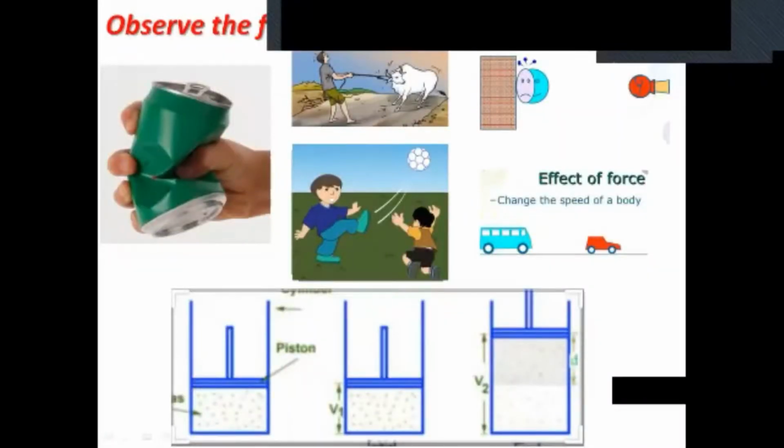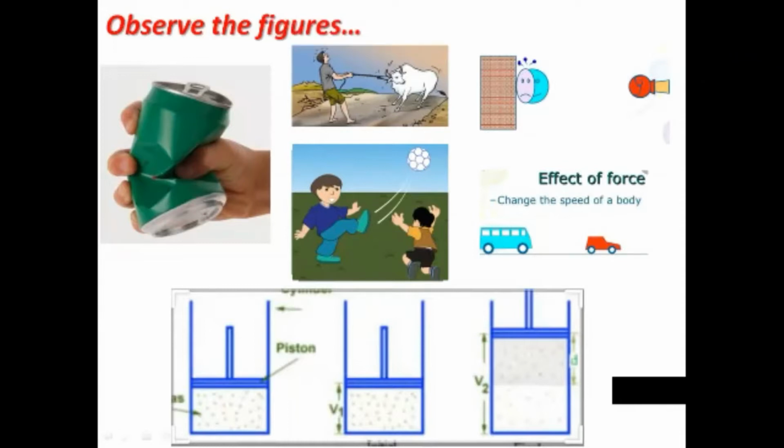So observe each of these figures. We can see different situations. In the first figure, a juice container is changing its shape, and in another image a man is pulling a bullock cart, and in the third figure a boy plays football, and in another figure we can see three containers having liquid and a piston. Pressing the piston changes the volume in each of the containers.